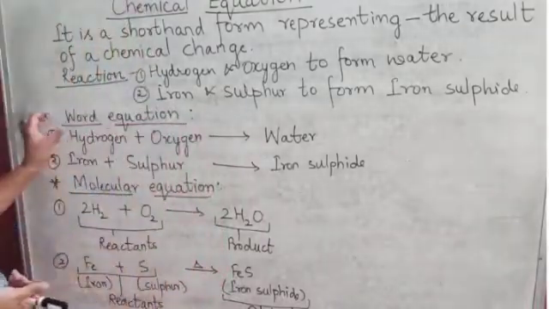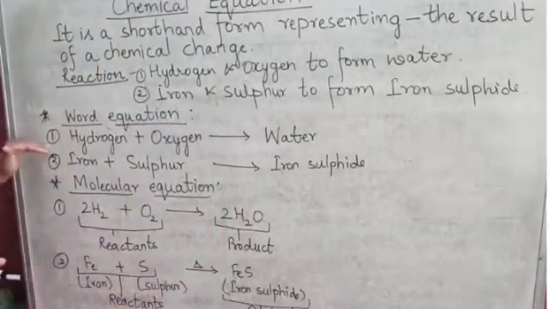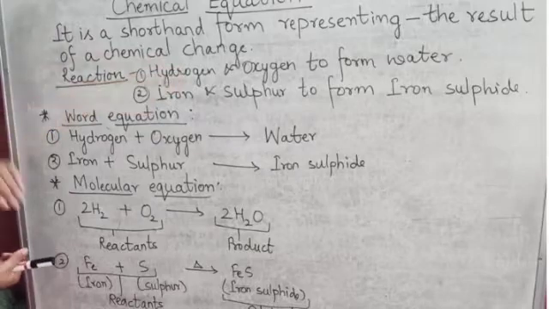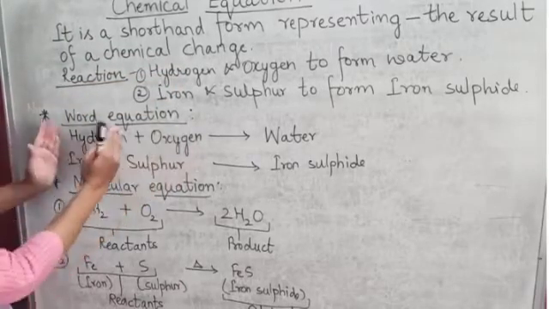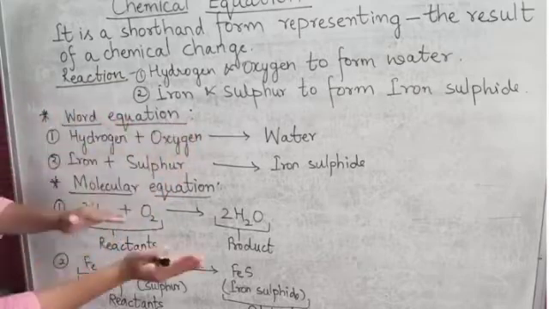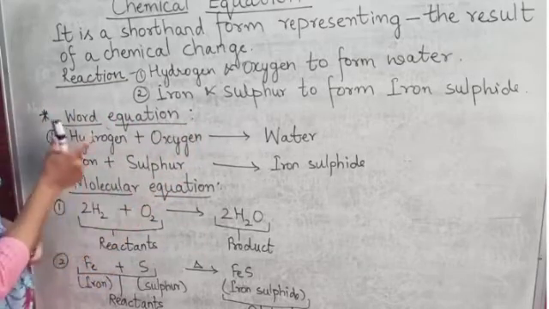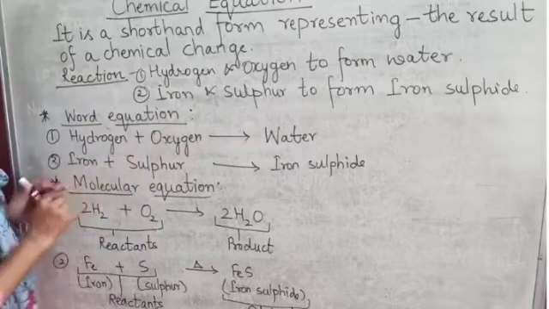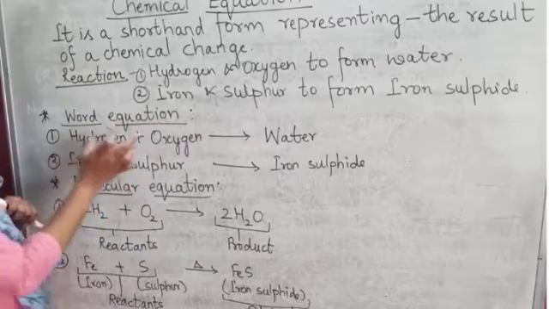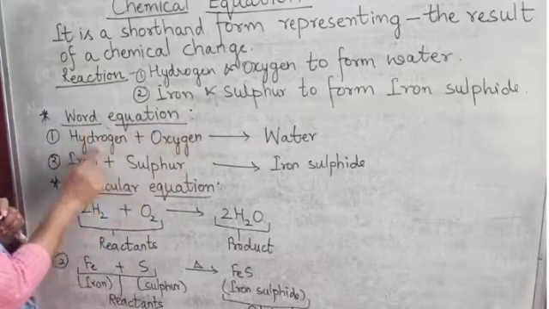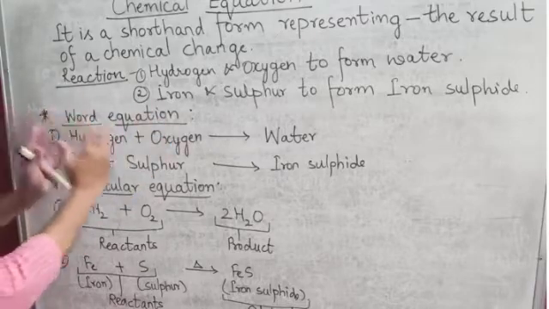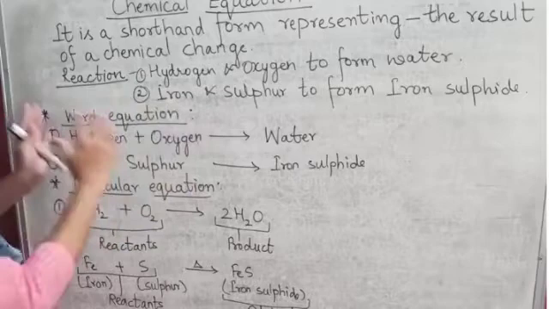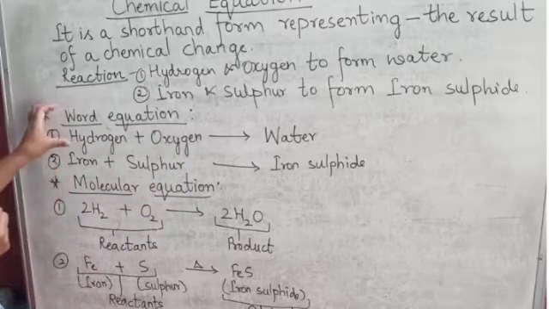The first reaction is hydrogen plus oxygen. I haven't written symbols here, I have written names. So when names are written in the equation, that type of equation is called a word equation.